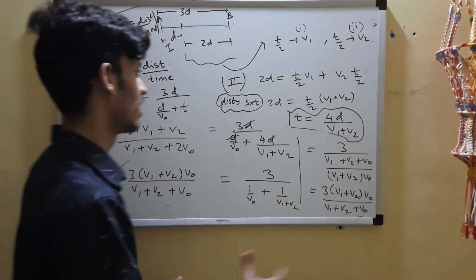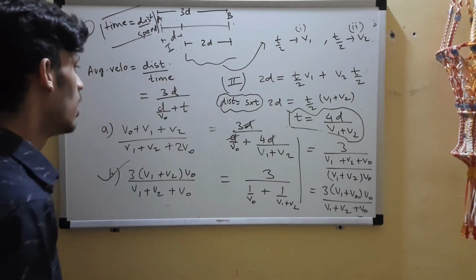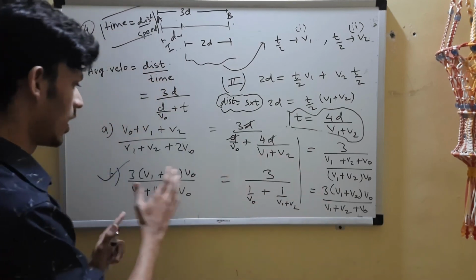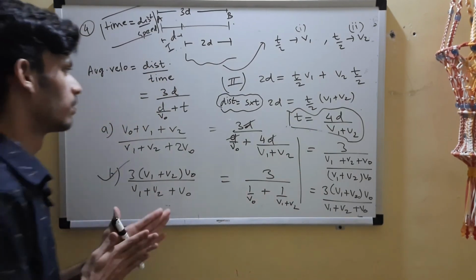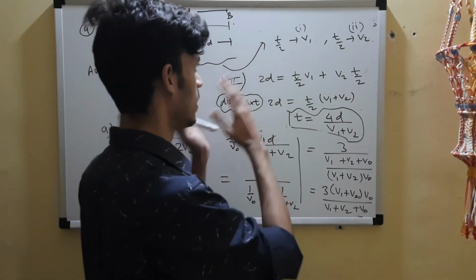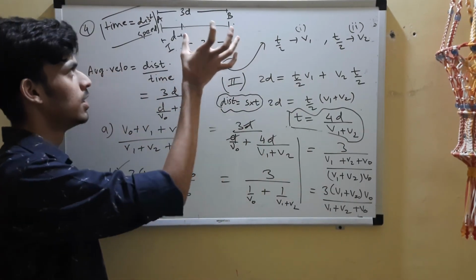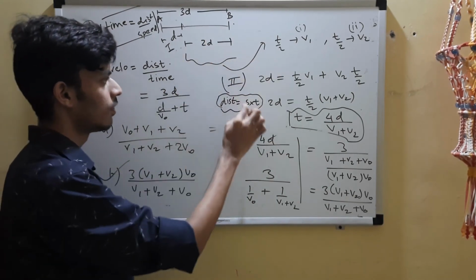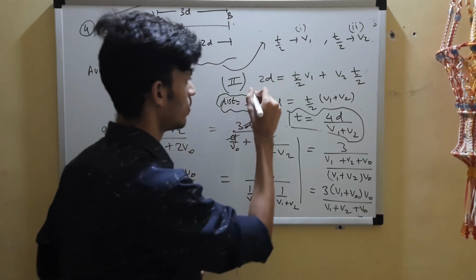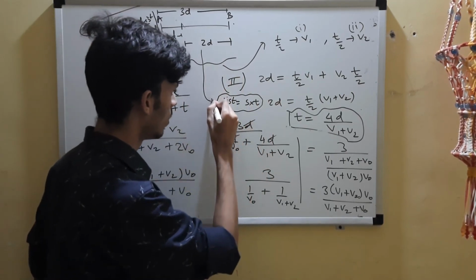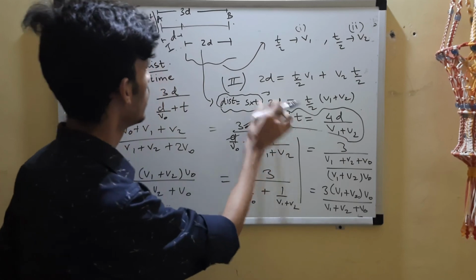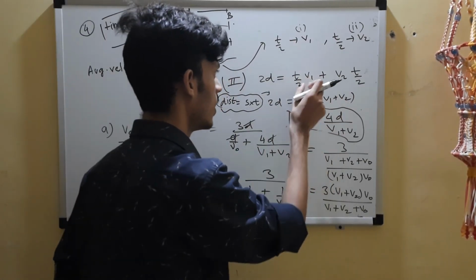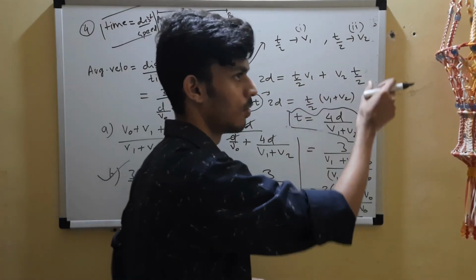I'm explaining it again so that you don't lose track. Now we don't want this t, we don't want many variables, we just wanted the answer in the form of v. So the idea was to re-express it. So we use this logic: distance is equal to speed into time. So we wrote it for this, and for that. So 2d, the distance over here, is equal to speed into time. For part 1, it's v1 into half of the time and v2 into half of the time.